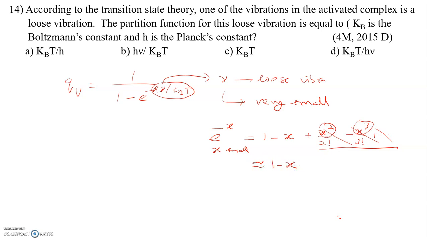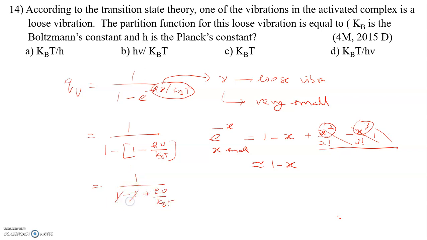Are you able to follow? So what we can do here is 1 by 1 minus, now I will apply the formula here. So 1 minus, this is the power, which can be written as h nu by kBT. So 1 by 1 minus, this becomes minus 1 and this becomes plus h nu by kBT.